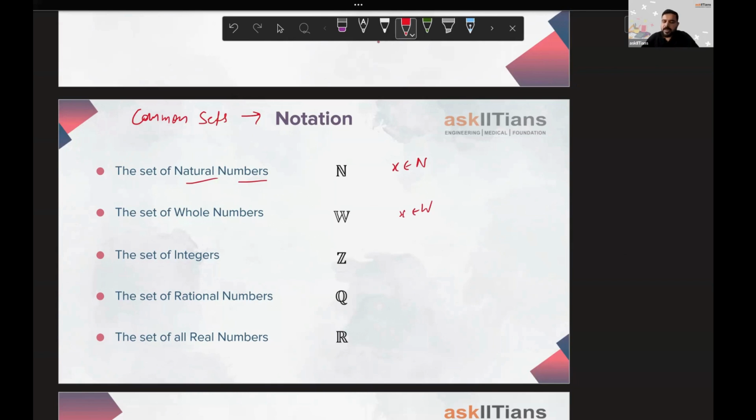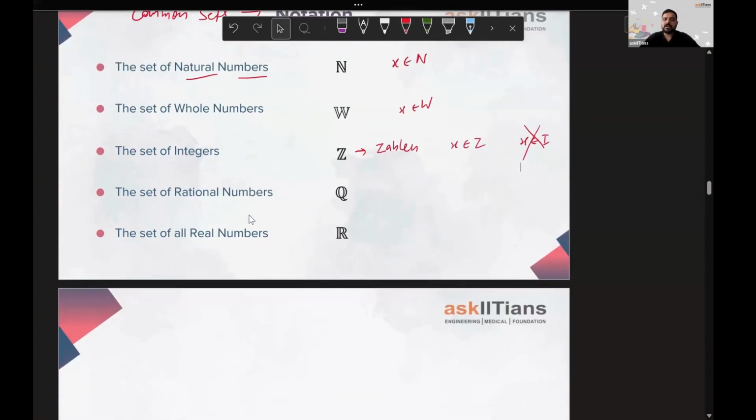Next, Z. Please don't make this mistake. We all know that this is from the German word Zahlen. And whenever we'll be saying that x is an integer, we'll be writing x belongs to Z. Please don't write x belongs to I. This doesn't make any sense. The set of integers is not denoted by I. The set of integers is denoted by Z. All right.